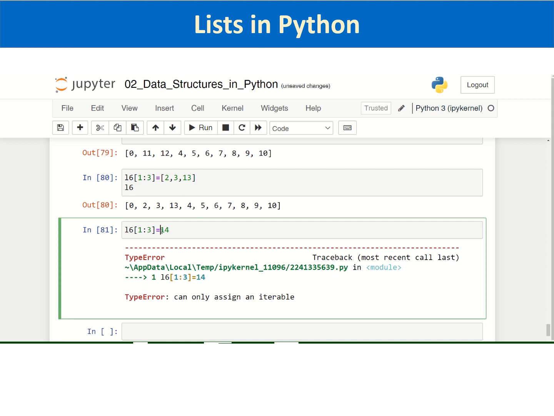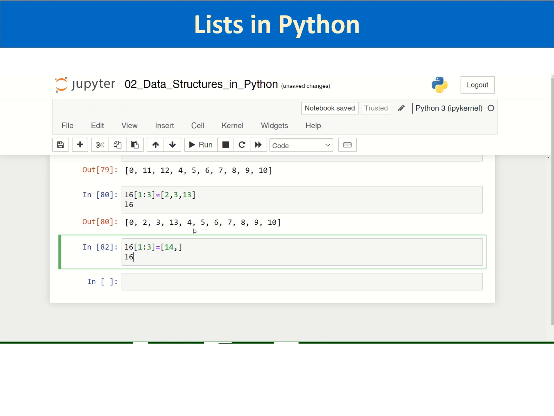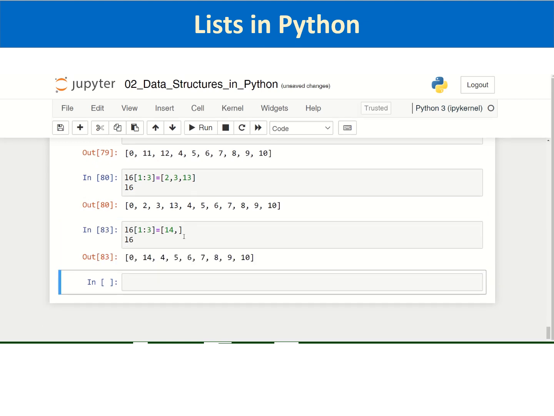Okay, you cannot assign integers, that means you cannot assign single elements to a list. You can do it as a list. So you can see that you intend to change the first element and second element, but you have only passed one element, which is replaced as the first element. 2 is replaced by 14, but there is no second element.